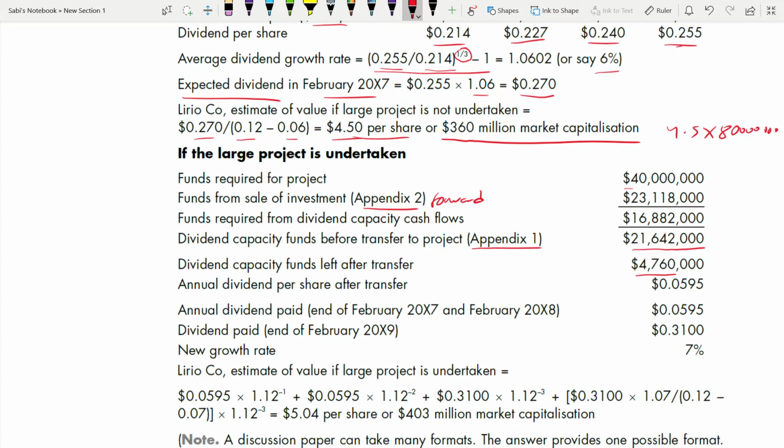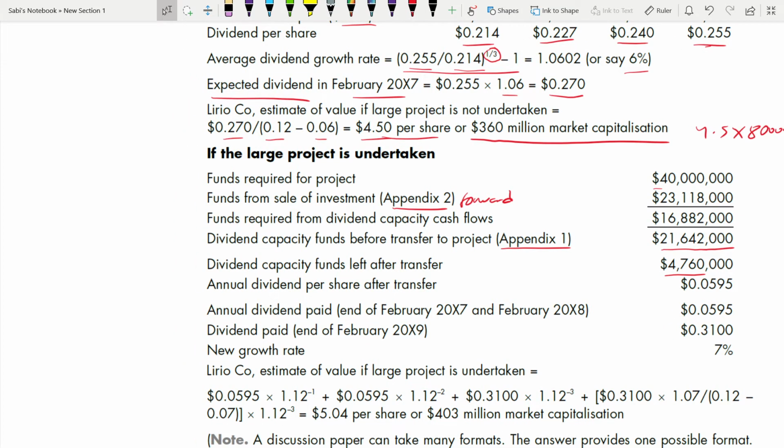Okay, so annual dividend per share after the transfer. What is annual dividend per share after the transfer? The amount which you have is your dividend only. So that dividend divided by number of shares. Your dividend is 4,760,000 divided by your number of shares, 80 million. So what will be your annual dividend per share? It will be 0.0595.